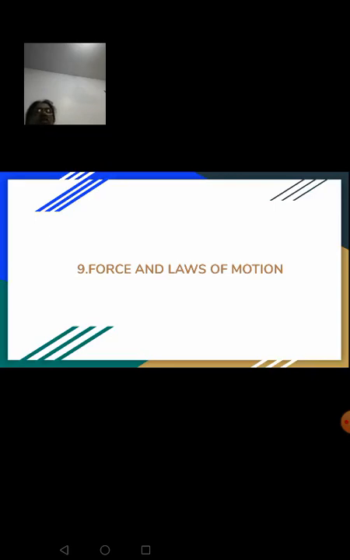Second law states that rate of change of momentum is directly proportional to the applied force, right? And momentum is the product of mass and velocity. Third law, which we finished in the last session, states that every action has equal and opposite reaction.